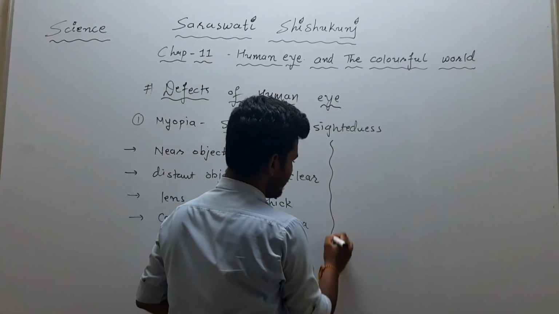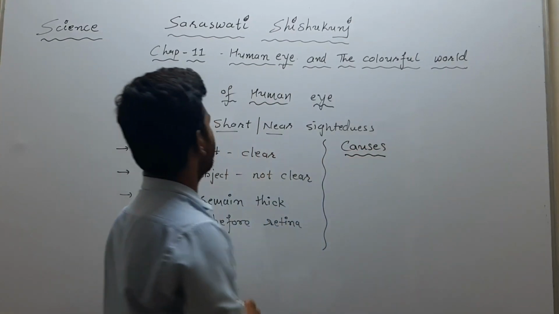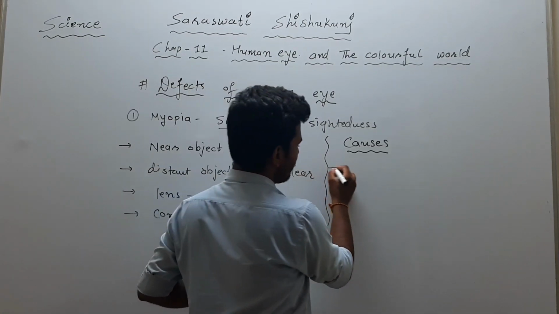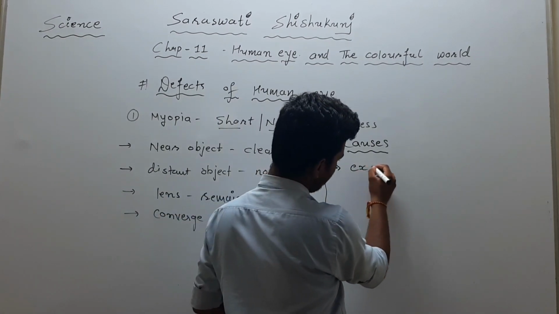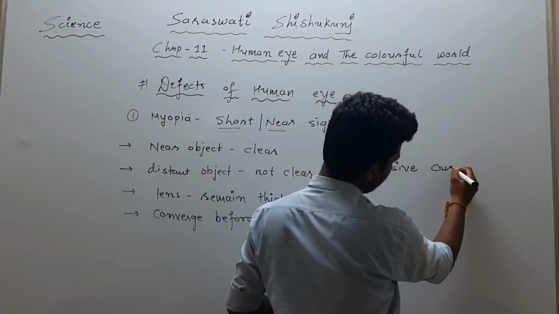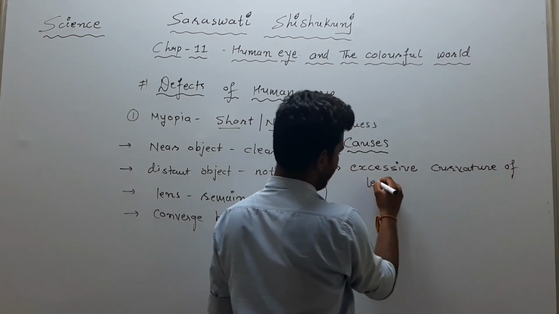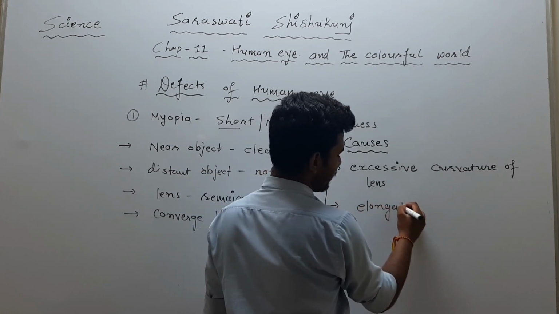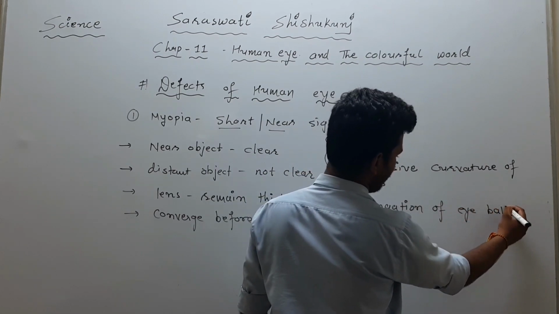So what are the causes of this defect of the human eye, and in that we are talking about myopia. The first reason is excessive curvature of the lens, and the second one is elongation of the eyeball.